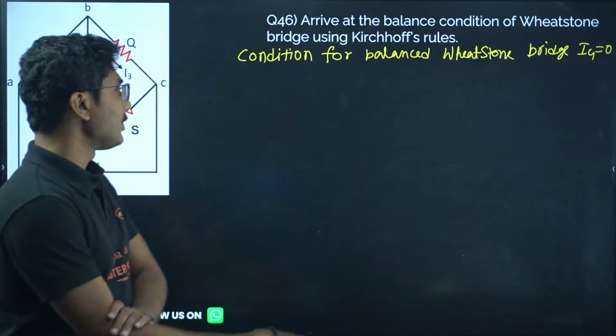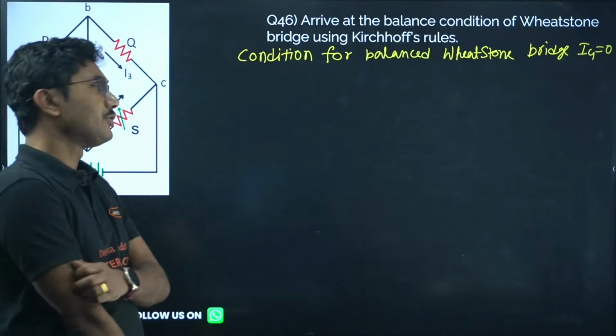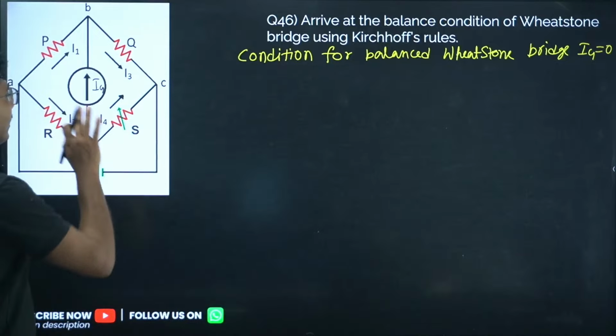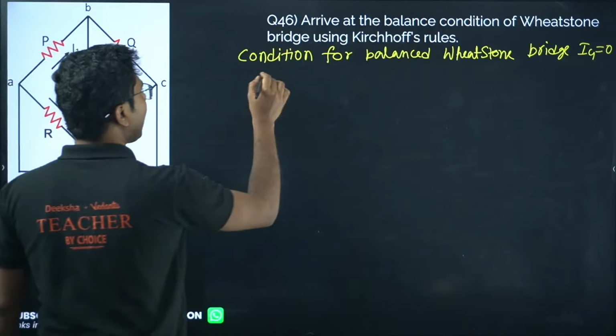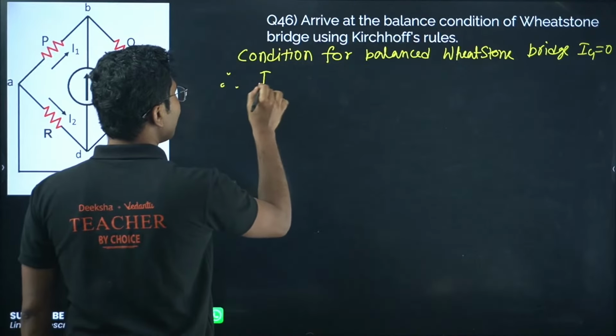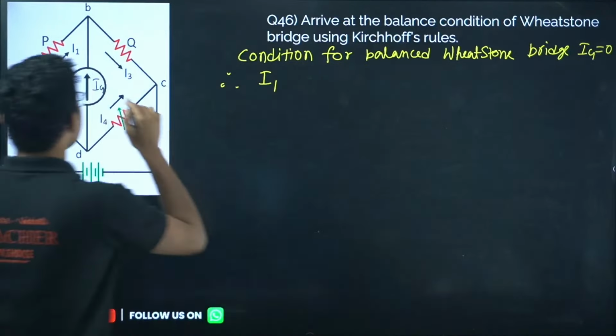Okay, so condition for balanced Wheatstone bridge is Ig equals to 0. That means what we can say, if you see that I1 is in this direction, Ig is in this direction, I3 is in this direction, so I1 equals I3 plus Ig equals I3.